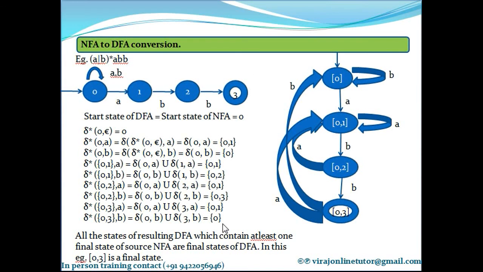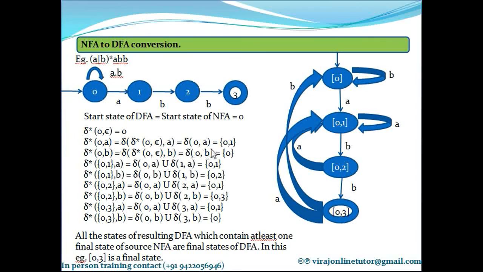Any other new state you found out for DFA? No, right? So for all these states of the DFA that I found out while computation, I have computed delta asterisk of all those states on all the input symbols. Correct? So now let's draw them. So 0 is one state, next is 0 comma 1, next is 0 comma 2, next is 0 comma 3. Now just draw the arcs.